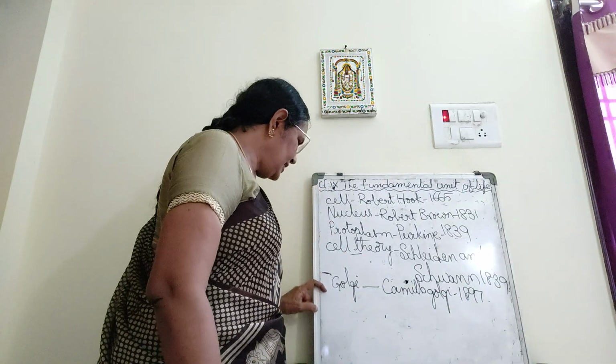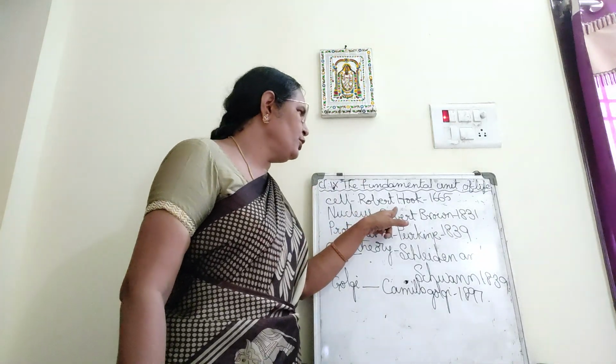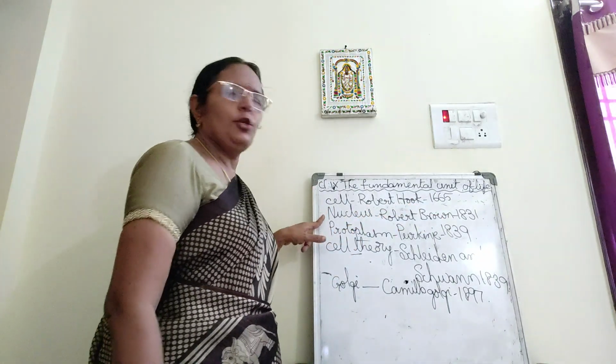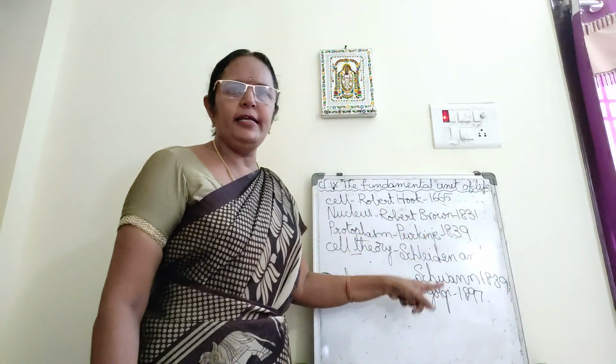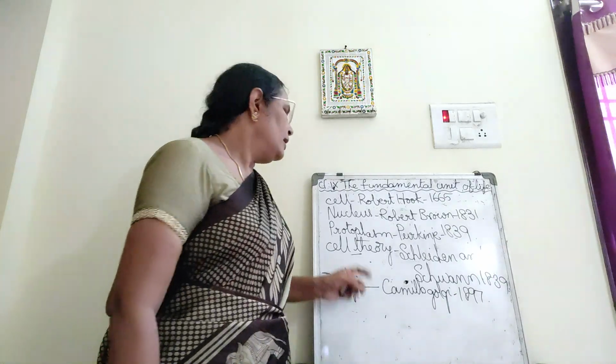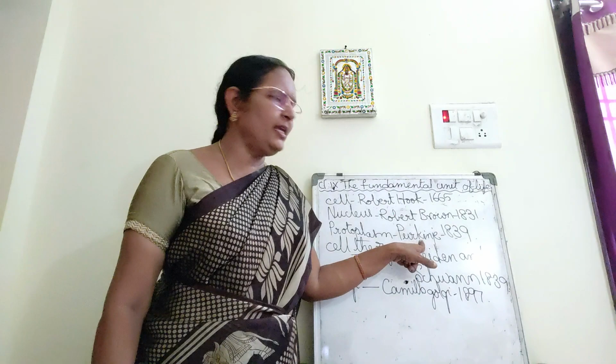So these are the discoveries regarding the cell. Cell was discovered by Robert Hooke in the year 1665. Nucleus by Robert Brown in the year 1831. Later in the year 1839, the word protoplasm was used by Purkinje.